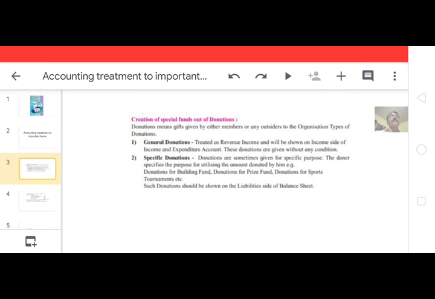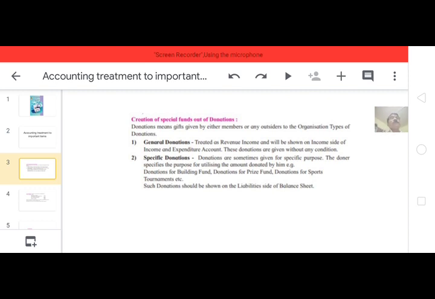General donations are treated as revenue income and will be shown on the income side of the income and expenditure account, as these donations are given without any condition. This amount of donation can be used for any purpose, with no condition that it should be used for a specific purpose. So it is treated as revenue income and directly credited to the income and expenditure account. Second is specific donation.